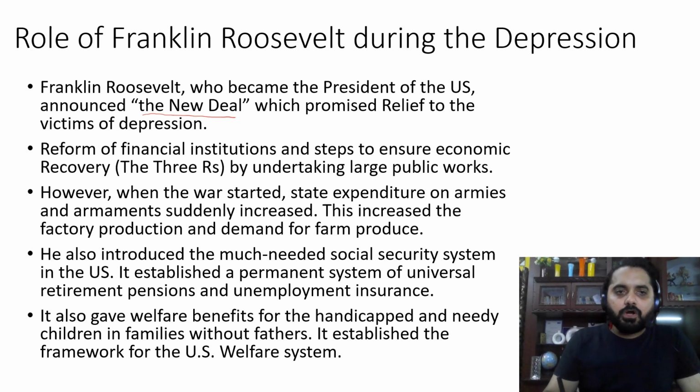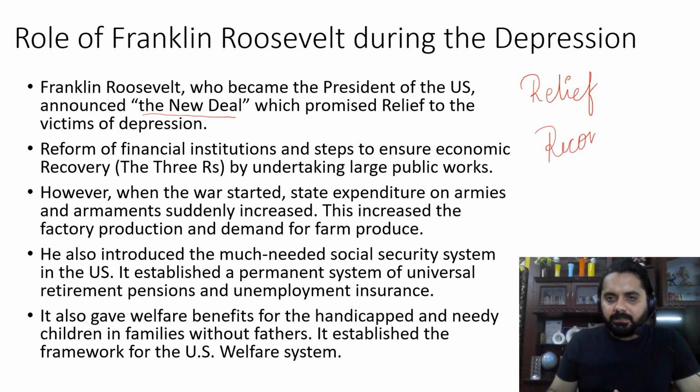So this New Deal promised relief to the victims of depression. That means the people who were severely affected because of the depression. He brought this program called New Deal so that he could provide relief to the victims, the sufferers of the depression. So his New Deal program basically consisted of 3 R's. So what are the 3 R's? 3 R's stands for relief, recovery, and reform. So these are the 3 R's that were part of Franklin Roosevelt's New Deal program.